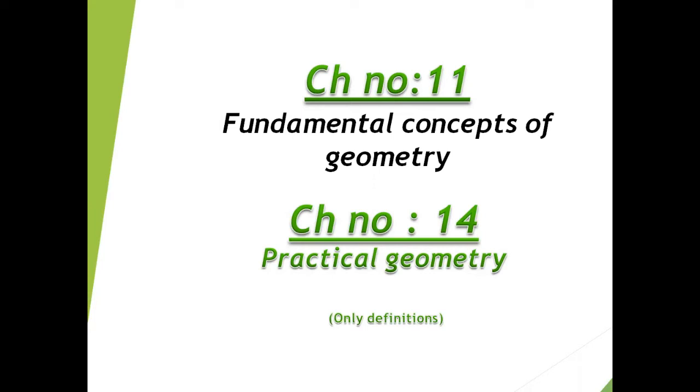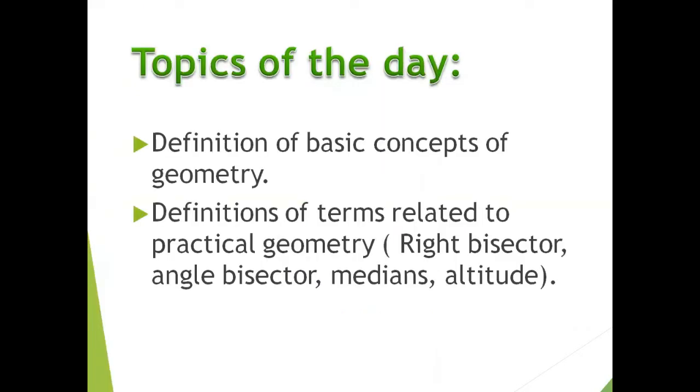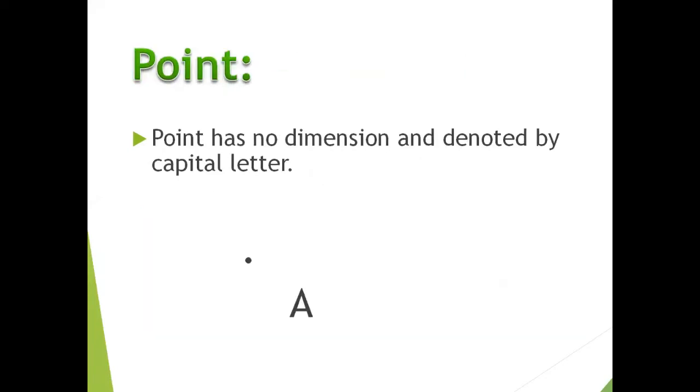Today we are working on chapter number 11. The name of the chapter is Fundamental Concepts of Geometry, and a few definitions from chapter number 14, that is Practical Geometry. The main topics which we will discuss are the definitions of basic concepts of geometry and the definitions of terms related to practical geometry, especially right bisector, angle bisector, medians and altitude.